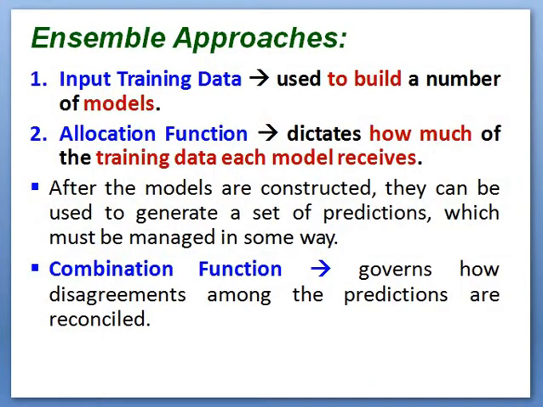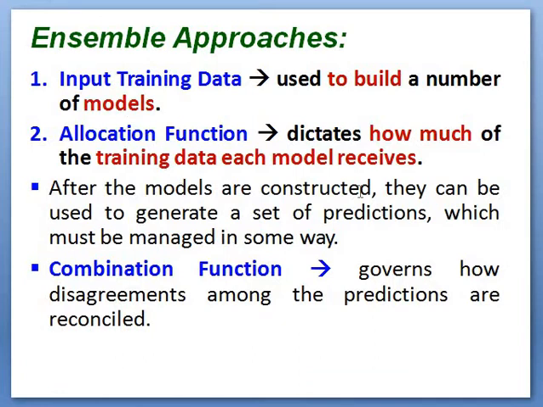So the steps in the ensemble method are as follows. First, input training data. We have to initially input our training data set, which is used to build a number of models. The second thing is we have to identify the allocation function, which dictates how much of the training data each model receives. So we have to divide the input training data among different models. That is done by the allocation function.